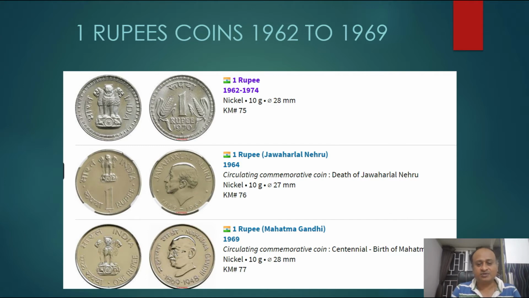Next comes the Jawaharlal Nehru coin of 1964. You can see here the death anniversary of Jawaharlal Nehru, printed in 1964. And next is the 1 rupee Mahatma Gandhi coin, minted on the occasion of the birth anniversary of Mahatma Gandhi.